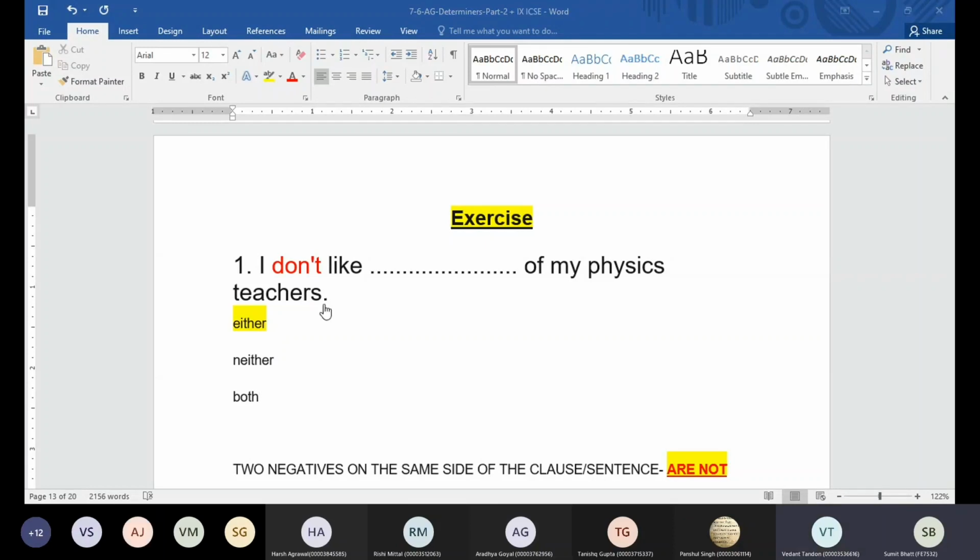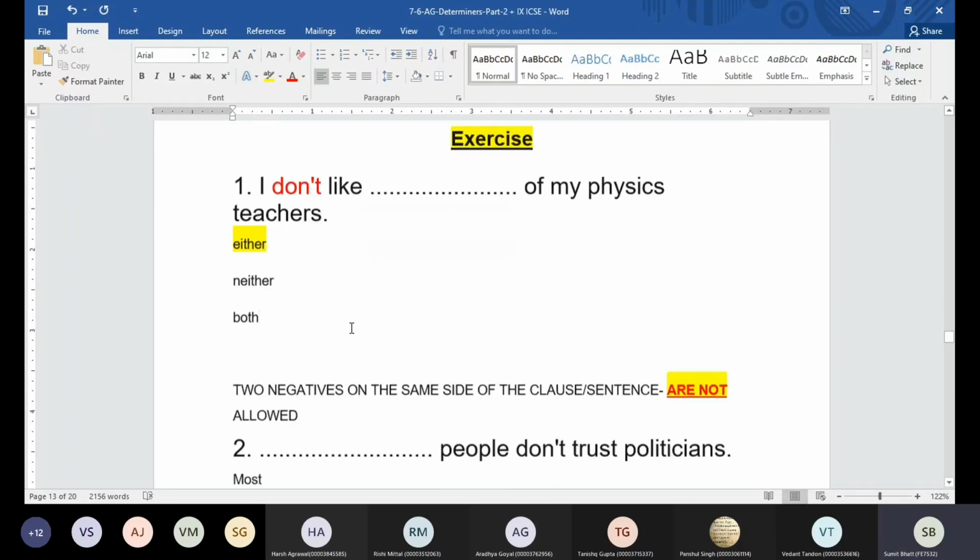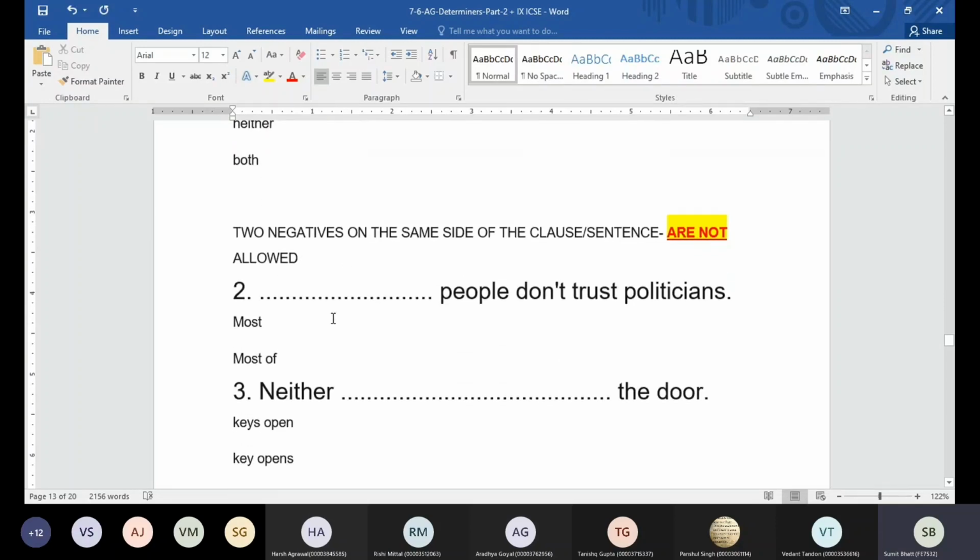Okay. Sir, in question tags also the same principle is there. What's that, Vedant? Sir, in question tags also the same principle is there. That is correct. Okay, like if you are making a question tag, then the same principle is going to be there.